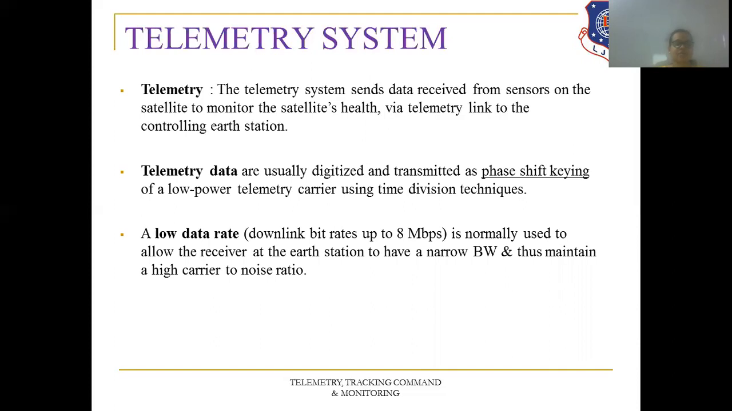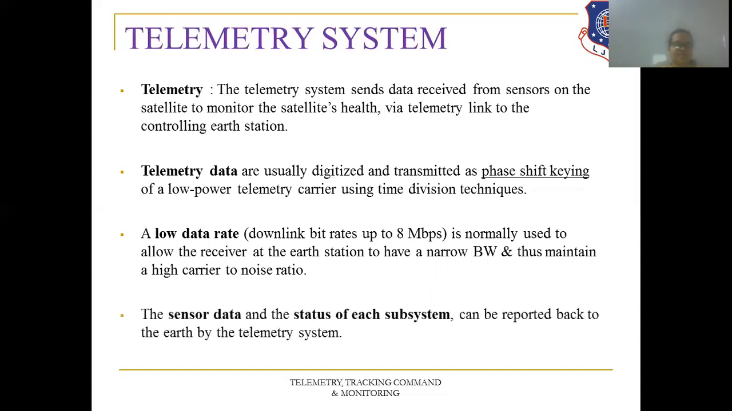So for telemetry data at the low data rate, the receiver at the Earth station has the characteristic of narrow bandwidth, so it will have a high carrier to noise ratio. The sensor data and the status of each subsystem can be reported back to the Earth by the telemetry system. So these are the various terms used for the telemetry system.